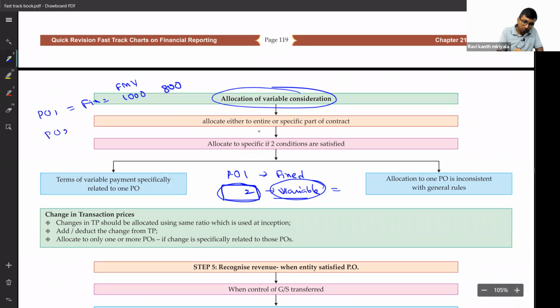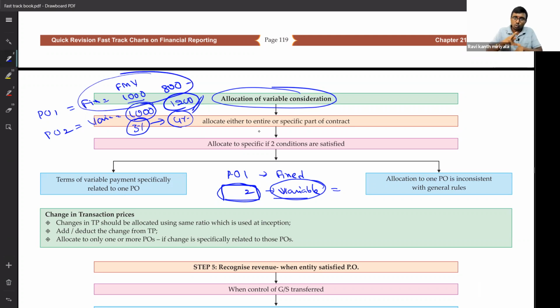Done. With respect to performance obligation 2, where I said it is variable, the fair market value is, let us say, 1,000, but 200 is there, no? We will say 1,200. 1,200 means it is estimated. Instead of 1,000, let us say 3% should generally be given. Got it? All right. But what this guy will do is say not 3%, but 4%. Why is he doing 4%? Because he is giving less money for performance obligation 1. To compensate, he will say in the agreement that 4% is given for performance obligation 2. It is obviously compensation.